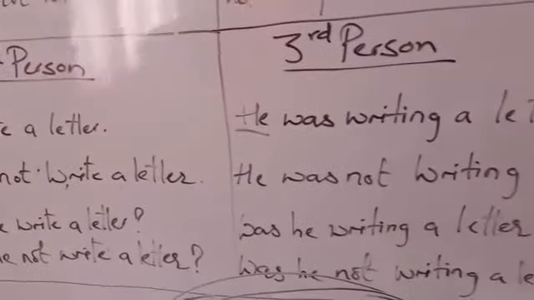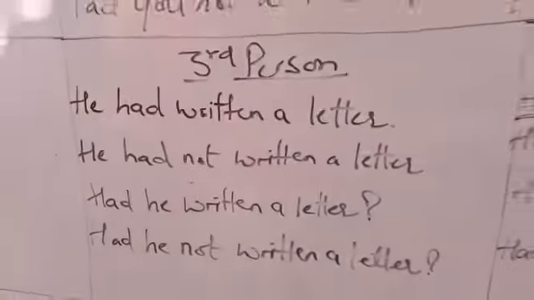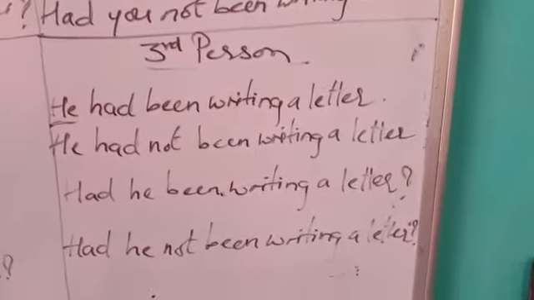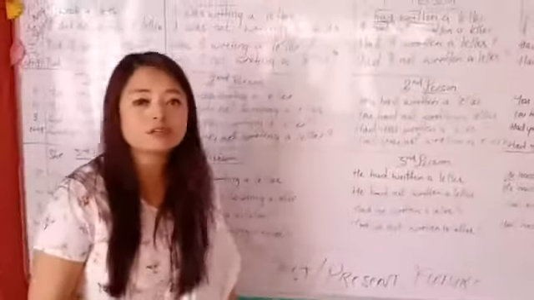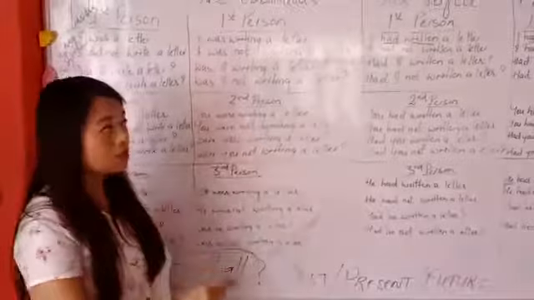This is your third person, simple past, past continuous, past perfect, and your past perfect continuous. So see this chart and try to write down in your copy. Not try to, you have to write it down in your copy. This is your homework. So copy it and learn it.